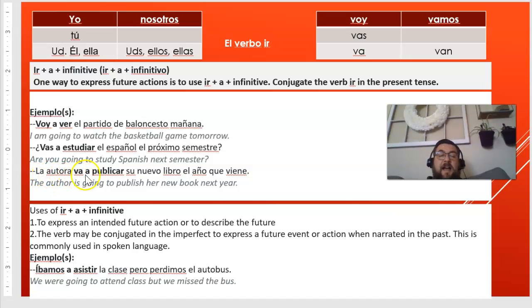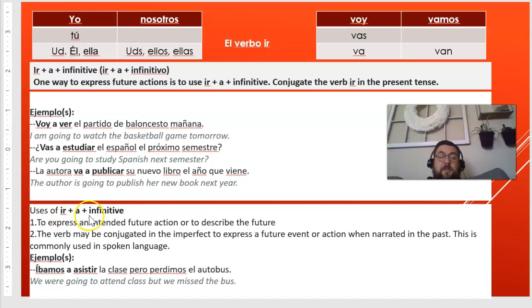La autora va a publicar su nuevo libro el año que viene. So la autora is our subject, so we know it's a she, right? Because it ends in an A. So va is ir in the ella form, plus a, and then we have publicar, which is to publish, in the infinitive. Su nuevo libro el año que viene, her new book next year.